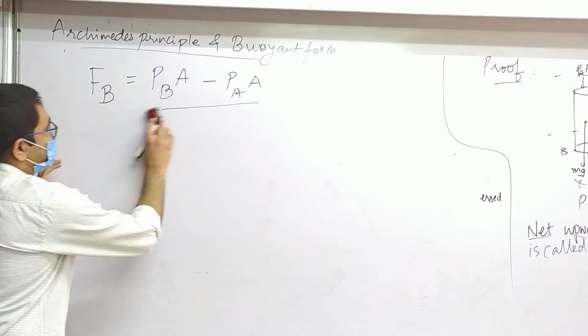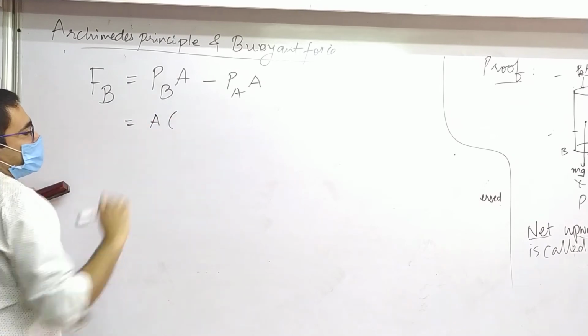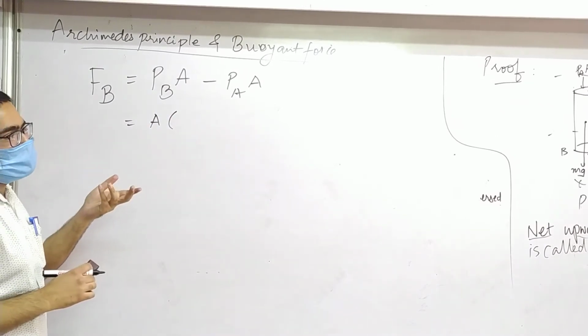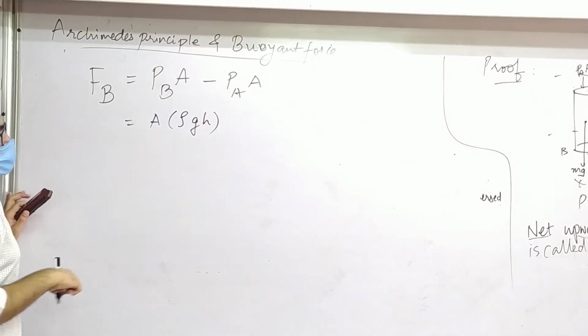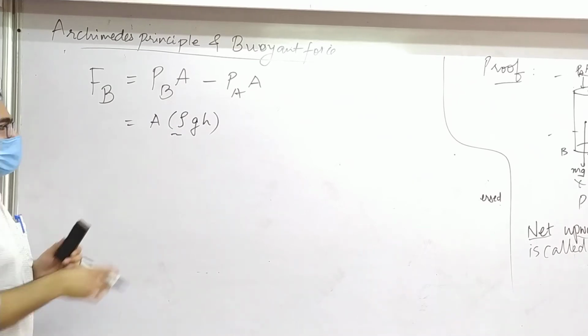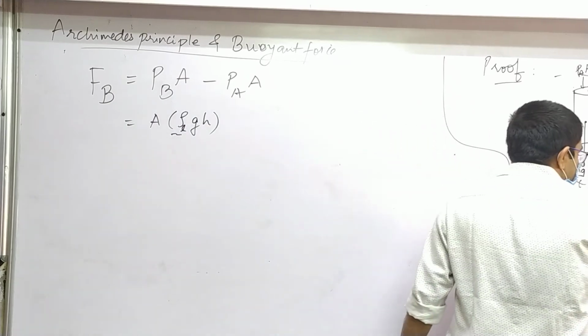So this is what we get. What's common then? A. And what is PP minus P? Rho G. Very good. Now, a word of caution. Whose density is this? That is the fluid. So rho L. Okay. Let me just write that here as well, so that there is no confusion.